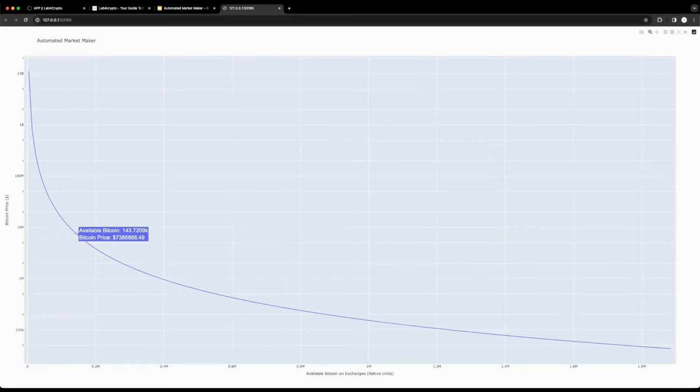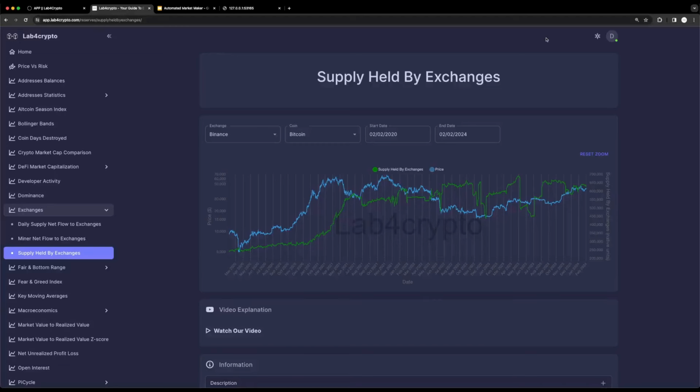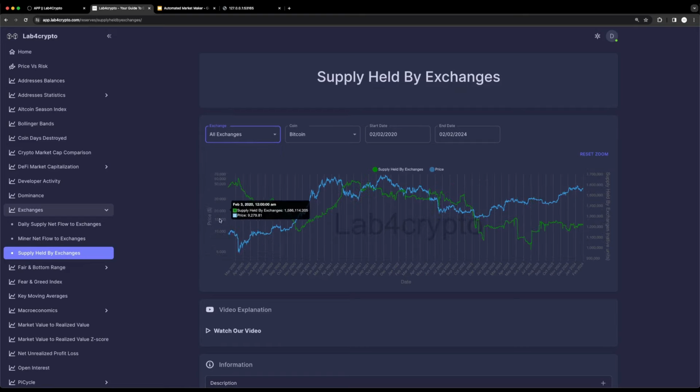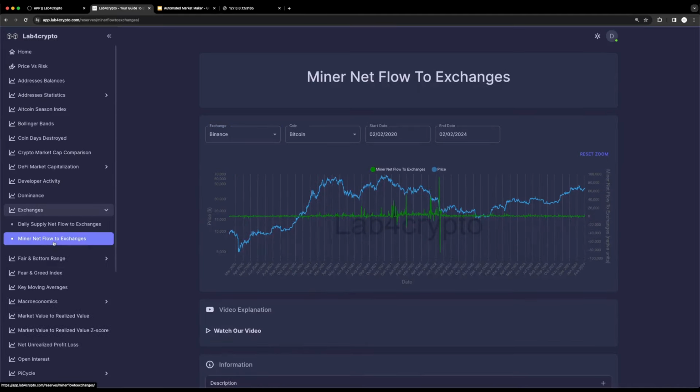Now, let's go to the platform and I will show you how you can always have a perspective on what is happening to the market using this supply and demand dynamics. In our platform, you can monitor the amount of available supply on exchanges and also monitor the net flow of Bitcoin to exchanges from miners.